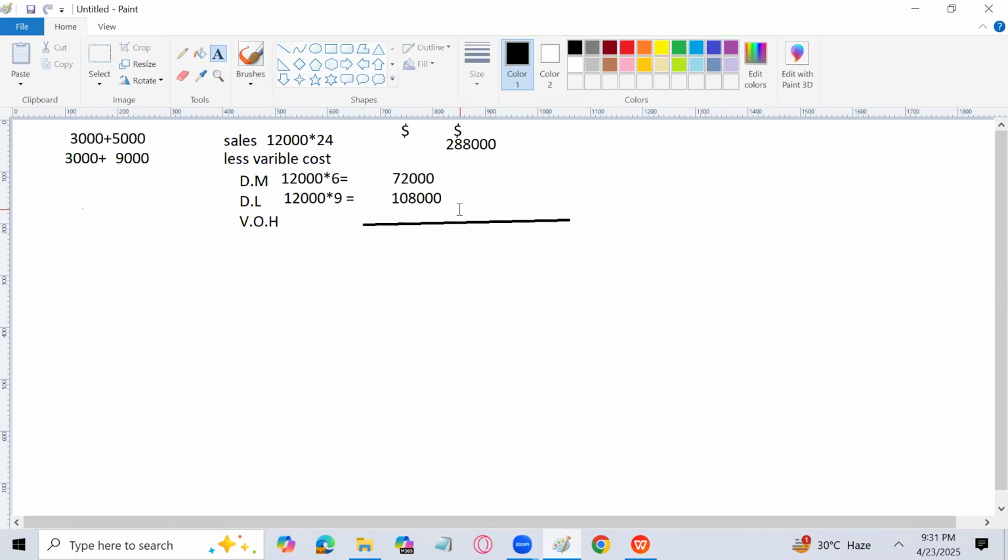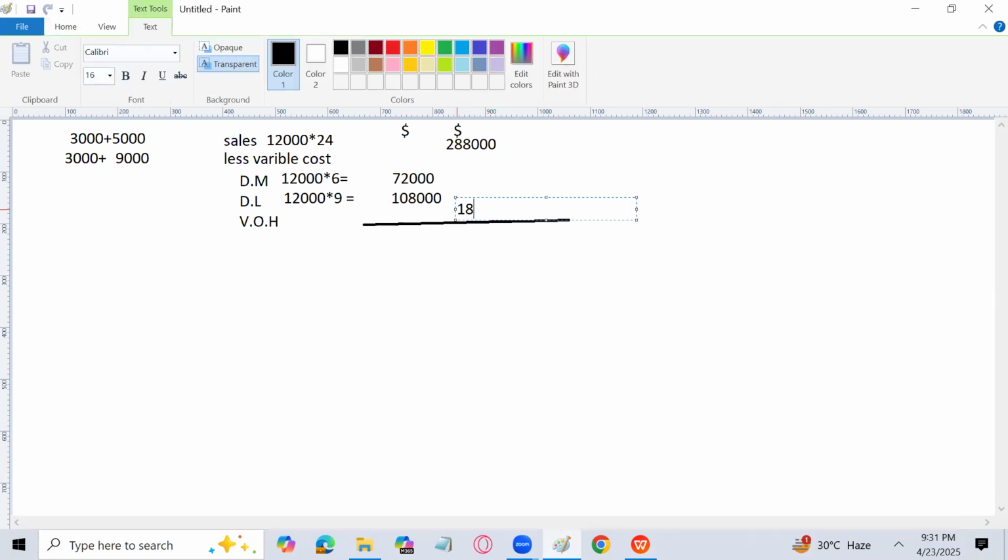That is going to be 180,000. So what is going to be the contribution? Contribution is sales minus variable cost, 108,000 is the contribution. And I will subtract fixed cost from the contribution to get the profit for the year.